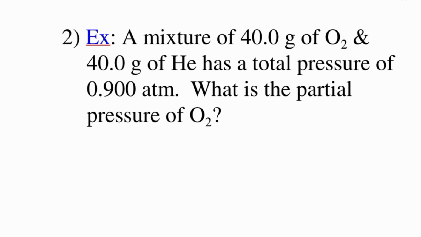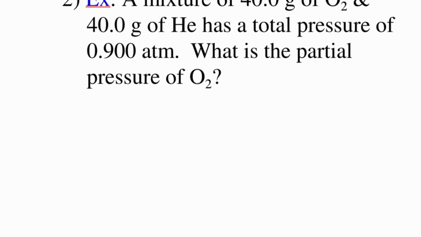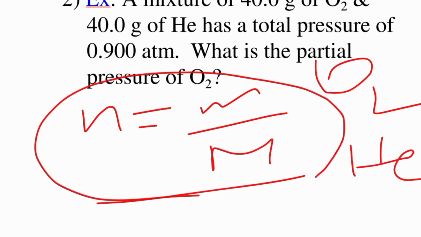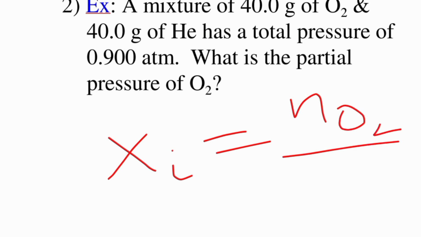First of all, you have to find the partial pressure of O2. First, you have to find the moles of both substances, using n equals mass divided by molar mass. You will find the moles of oxygen, O2, and the moles of helium. Then you have to find the mole fraction of oxygen: moles of oxygen divided by the total number of moles, which includes the moles of oxygen and helium. That gives you the mole fraction.